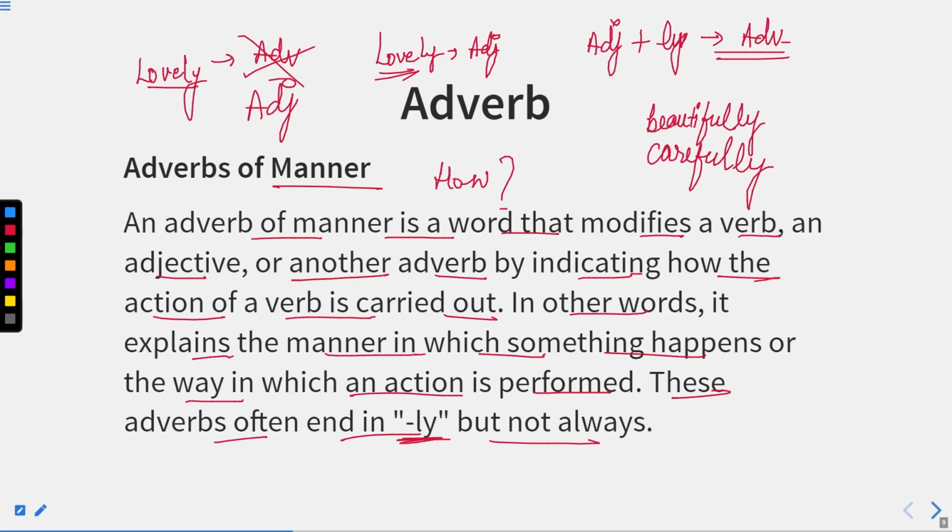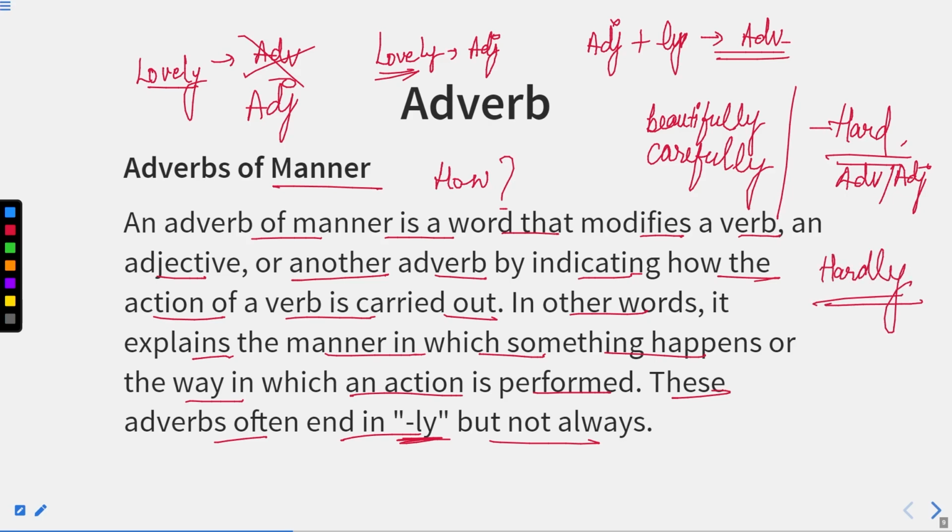Because if I say hard, hard is an adverb as well as an adjective with the same spelling. But if I add ly to it, it will negate the word. It is not derived from this word the way beautifully is from beautiful. Hard and hardly have different meanings, and in fact they can be opposites of each other.